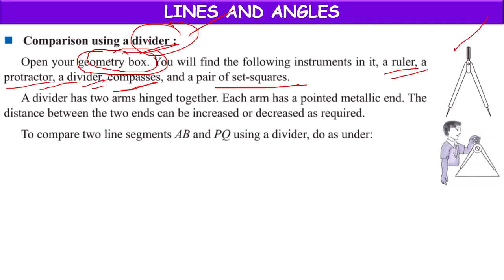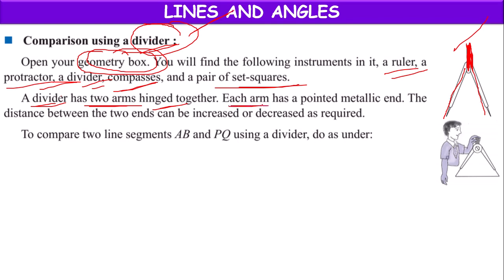So what is a divider? A divider is a mathematical instrument which has two arms, hinged together and fixed from a support, which can be rotated freely to and fro from the support.